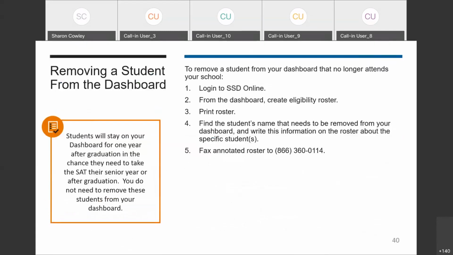To remove a student from your dashboard that no longer attends your school, you'll print the eligibility roster, annotate the roster by crossing off the name of the student who needs to be removed, and then faxing the annotated roster to SSD. Students will stay on your dashboard for 1 year after graduation in the chance they need to take the SAT their senior year or after they graduate. You don't need to remove these students from your dashboard.